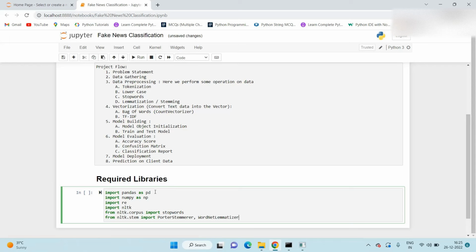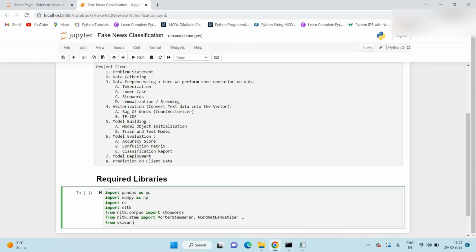and WordNetLemmatizer. So these two libraries are required. Basically, the PorterStemmer is used to create an object for the stemming, and this WordNetLemmatizer is used to create an object for the lemmatization.